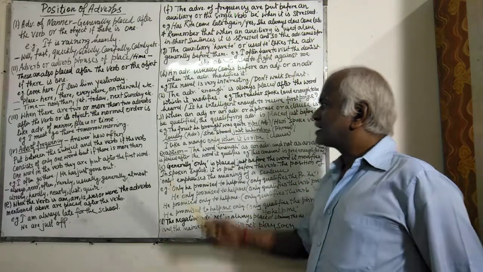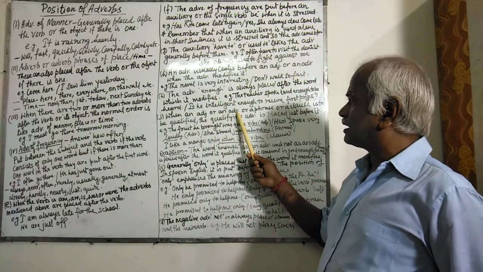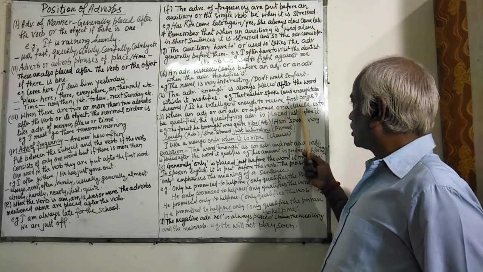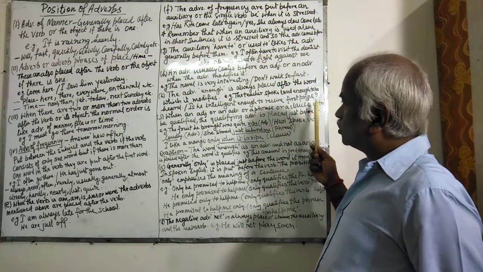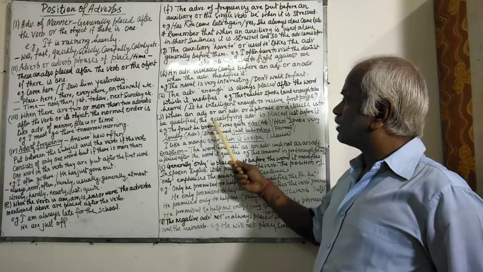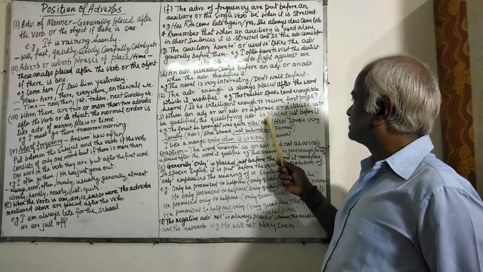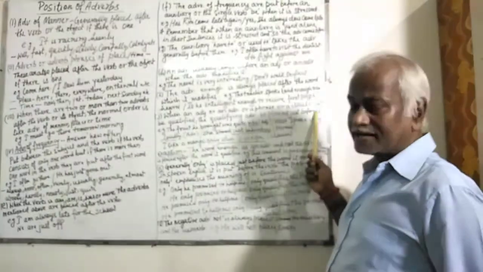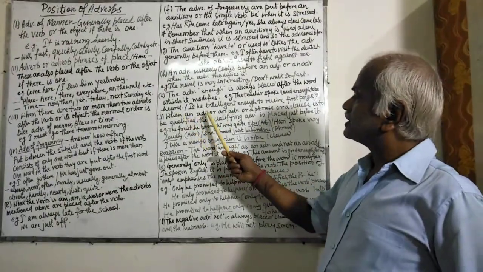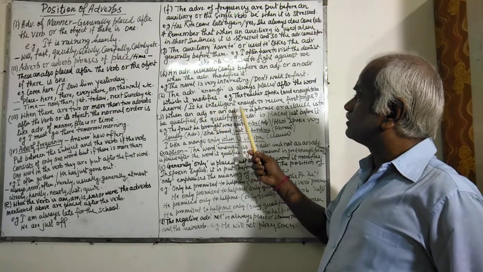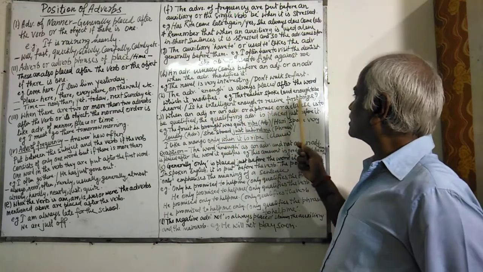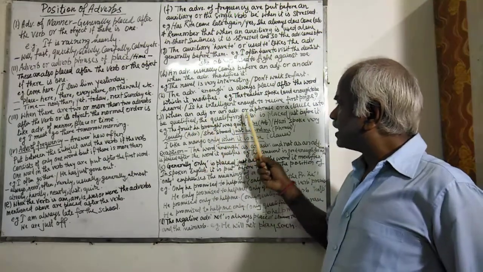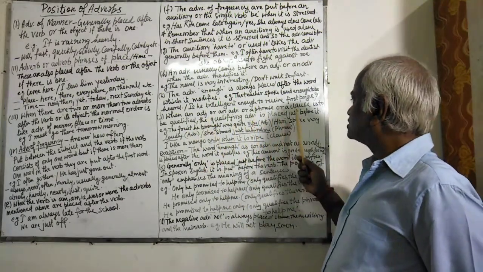Next is when an adjective or an adverb or a phrase or a clause is to be qualified, the qualifying adverb is placed just before it. Once again, when an adjective or an adverb or a phrase or a clause is to be qualified, the qualifying adverb is placed just before it.